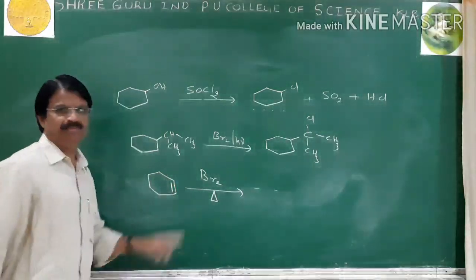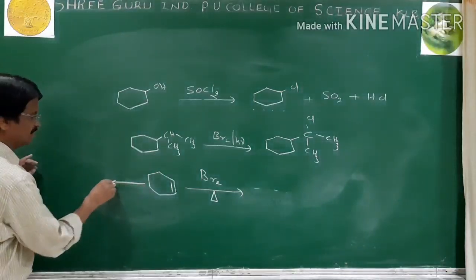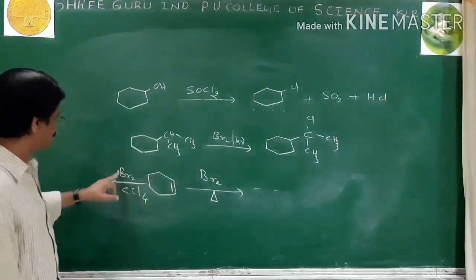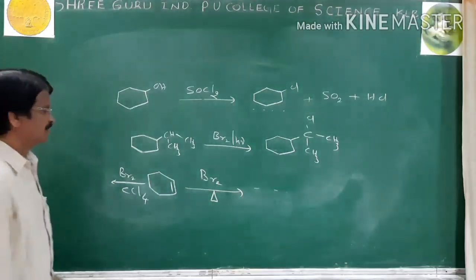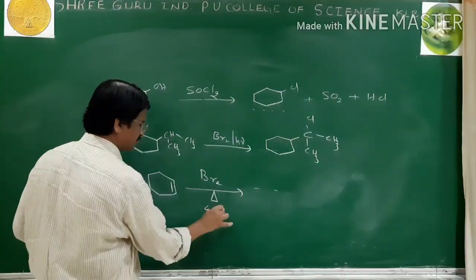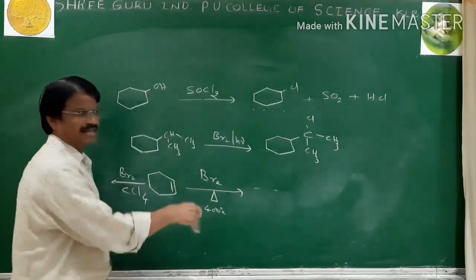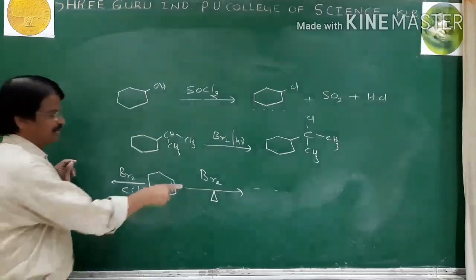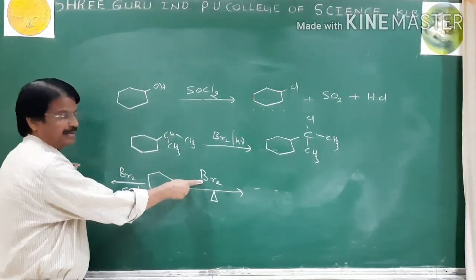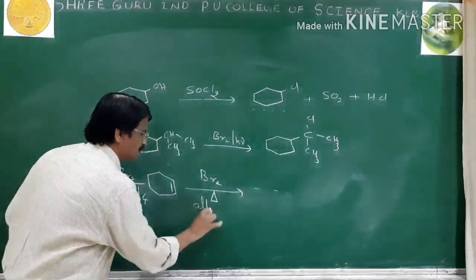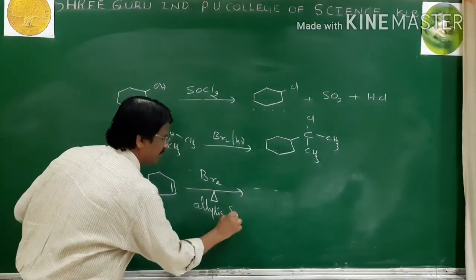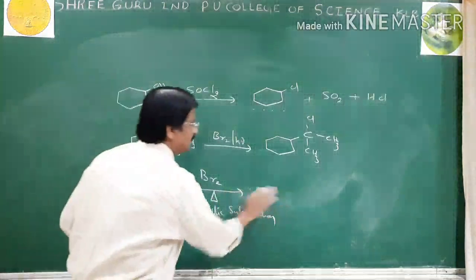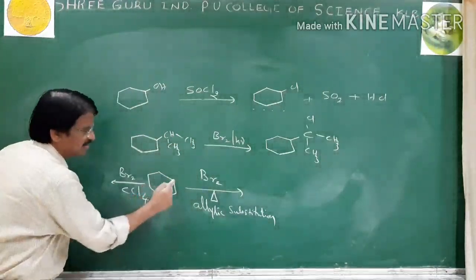Bromine and heat. Next, this side bromine in CCl4. Bromine with heat, bromine with CCl4. See what happened. The temperature is around 400 degrees, that is, on heating. Now you have to remember here an alkene, and on heating with bromine it can undergo allylic substitution. But don't write bromine added here and you get Br, no.